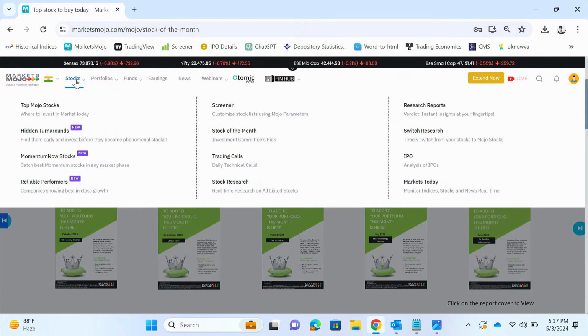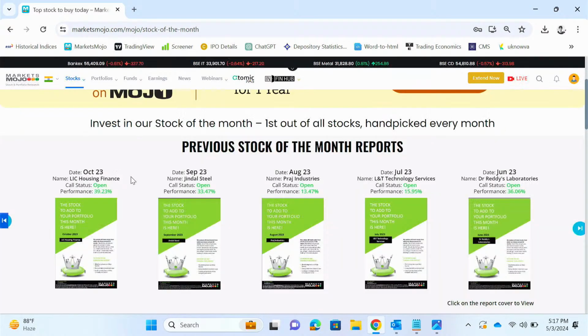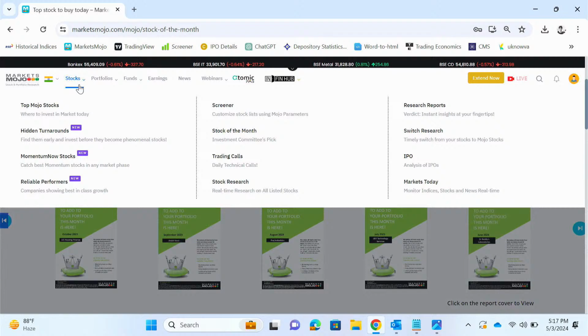Okay. So now we understand that not every investor is the same. Every investor has a different style, a different risk appetite. So we basically have three differentiated products for the same. So the first one is hidden turnaround.